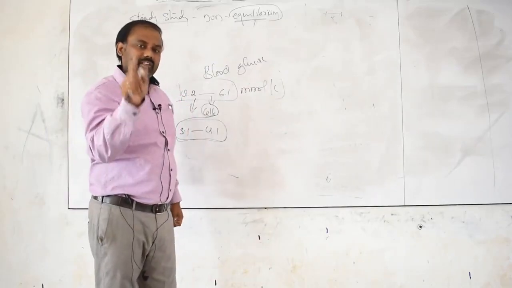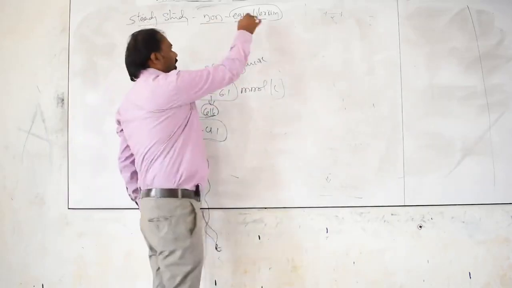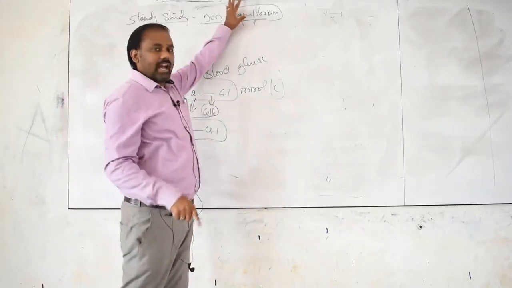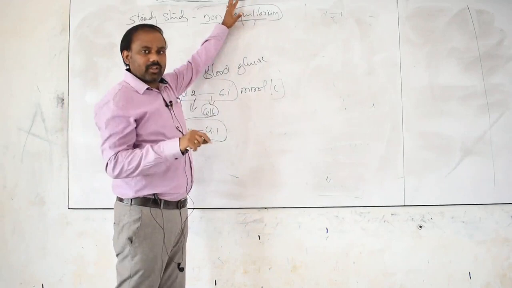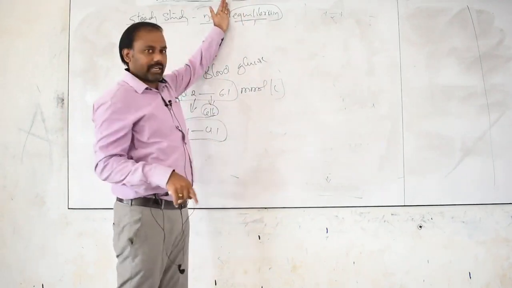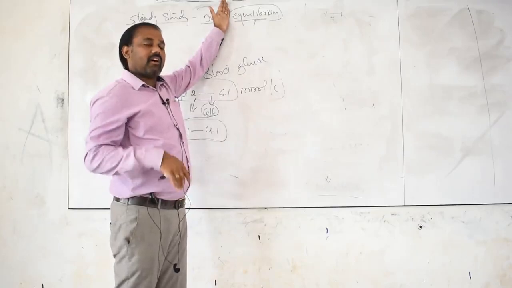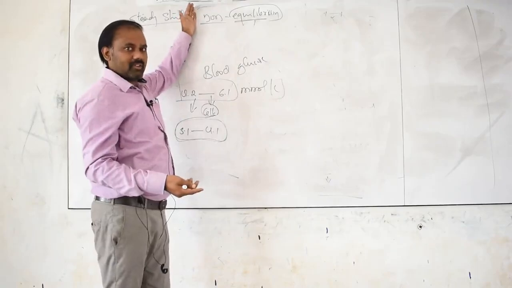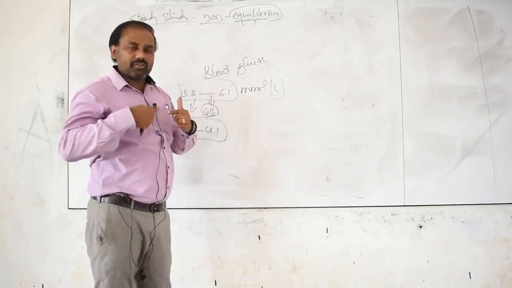Means within a short span of time, I am in non-equilibrium. Again to reach the equilibrium, I need to have food. So when I have food, I will be in the equilibrium state. Again after 4 hours, I will be in non-equilibrium. Yes or no? Means I am in continuous function.